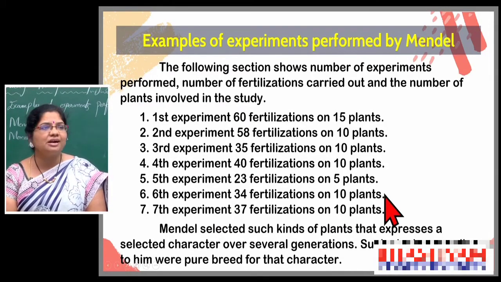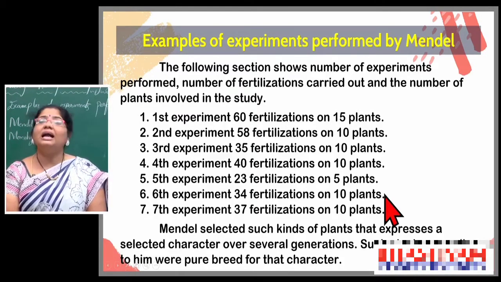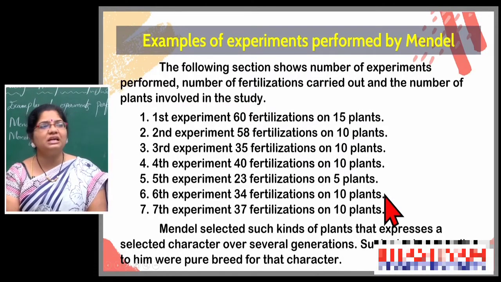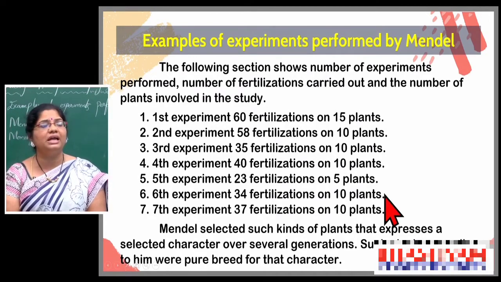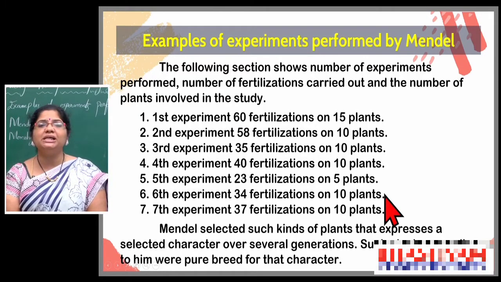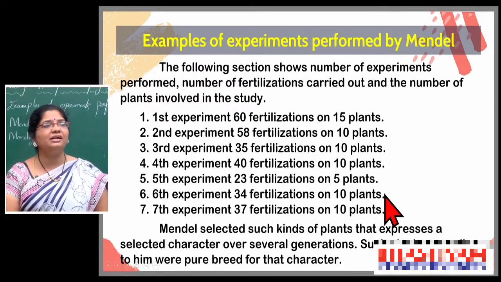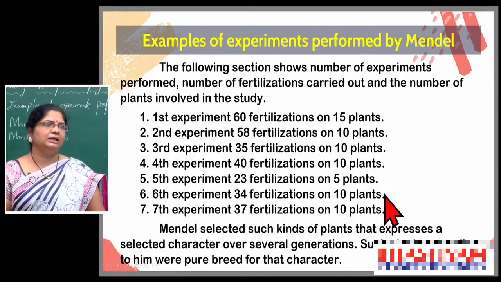He selected a few characters, conducted experiments on pea plants and observed several generations. After observing several generations, he concluded and submitted his experimental data in a research paper in a successful manner. That is regarding the experiments performed by Mendel.